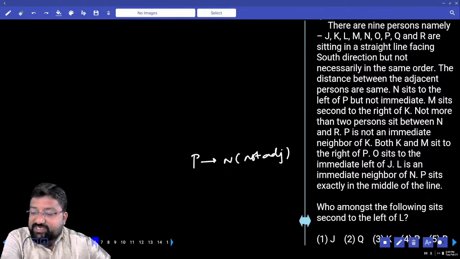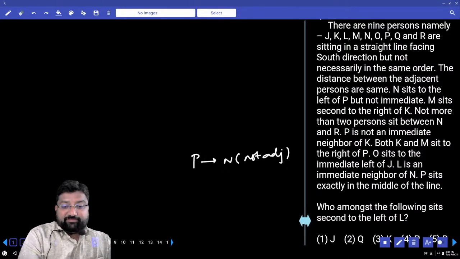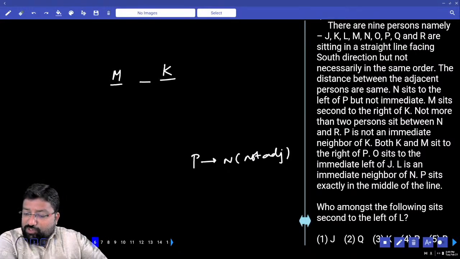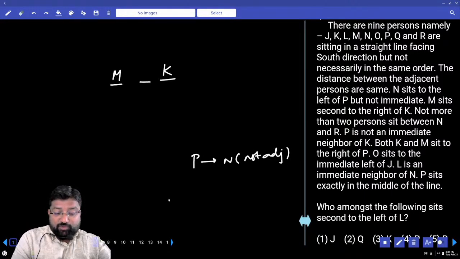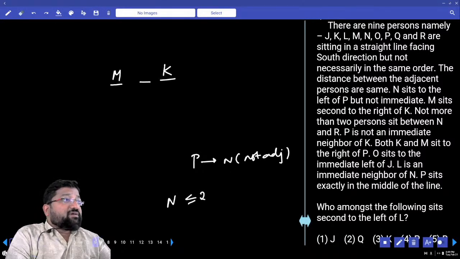M sits second to the right of K. K ki second right ante manaki left. Not more than 2 persons between N and R. When I say not more than 2, then it should be less than or equals to 2 kada. It should be 2, 1 or 0.